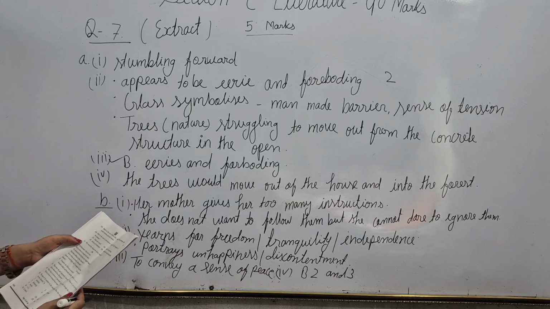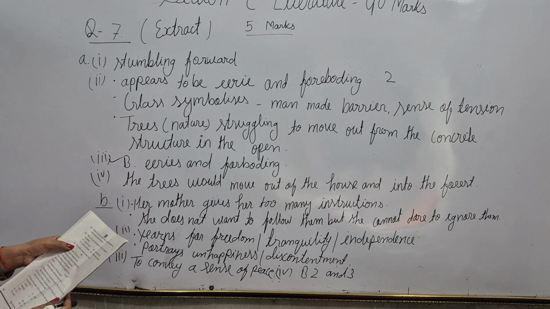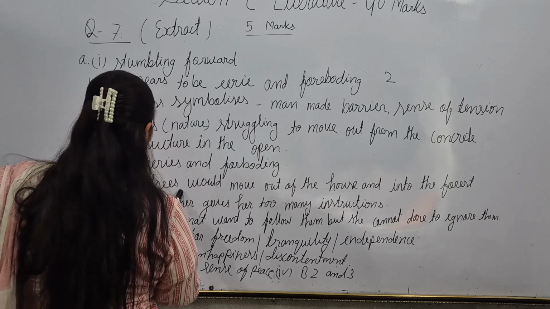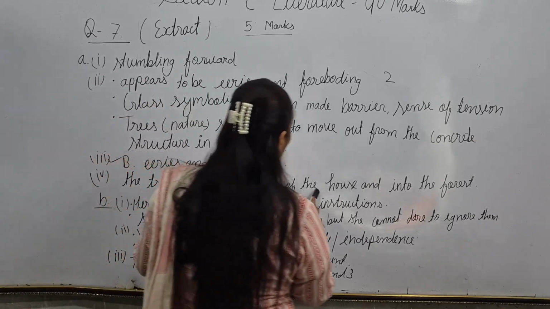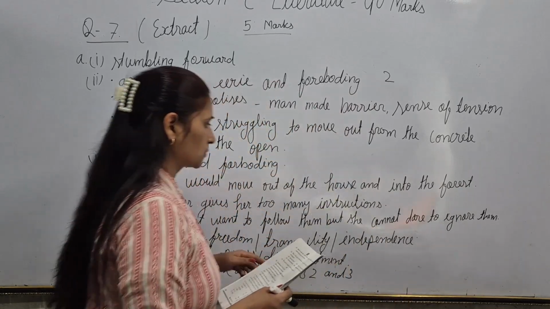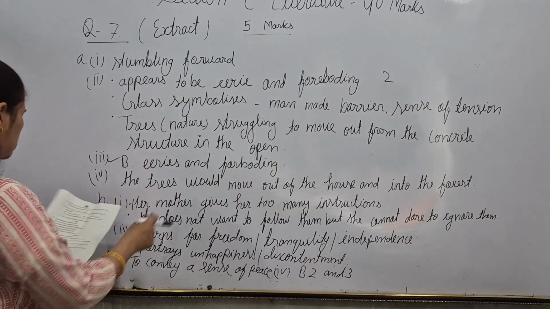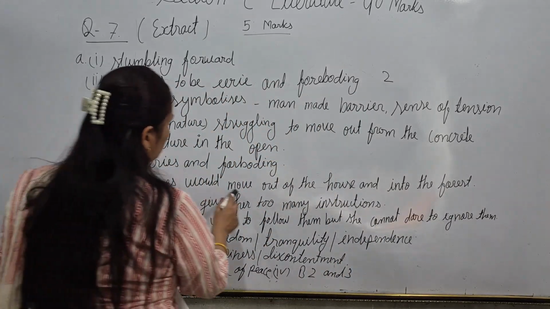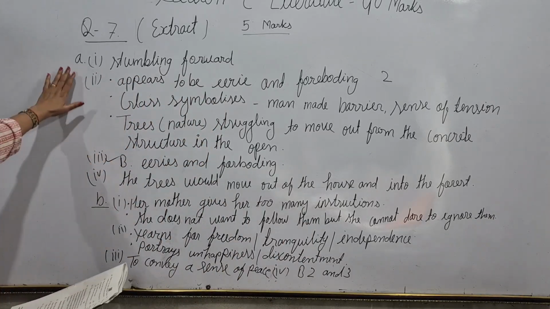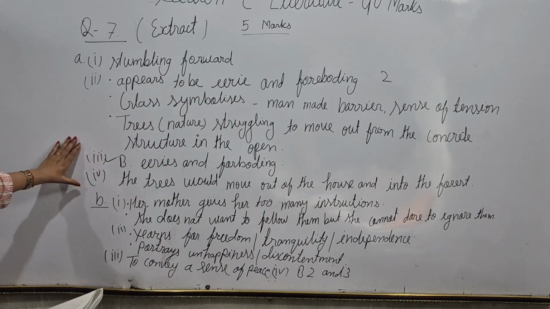Now question 4: why would the whisper be silent tomorrow? So here the correct answer would be the trees would move out of the house and into the forest. So this is your answer for question 4 for 1 mark: trees would move out of the house towards the forest. Okay. So I hope I have given you the answers of all the 4 questions for 5 marks.